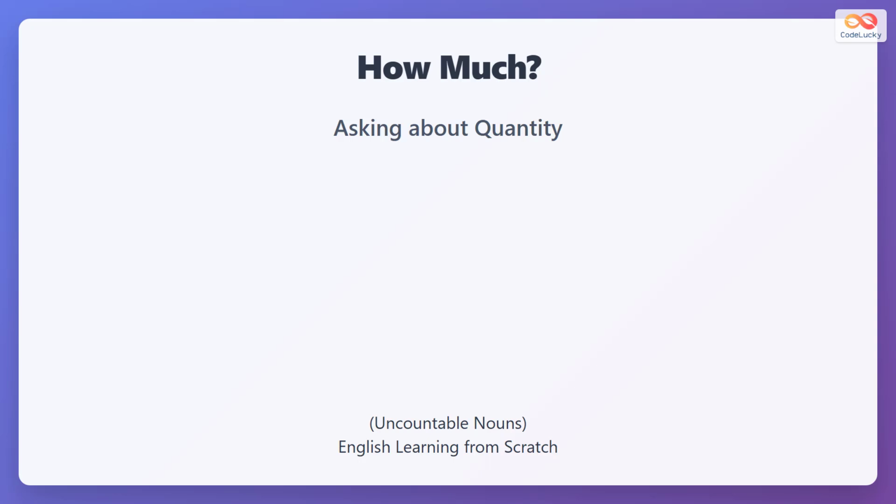The phrase how much is used to ask about quantity when referring to uncountable nouns. Uncountable nouns are things that cannot be counted individually. For example, water, sugar, and air are uncountable nouns. It is important to learn how to use how much correctly to ask questions about amounts or quantities.